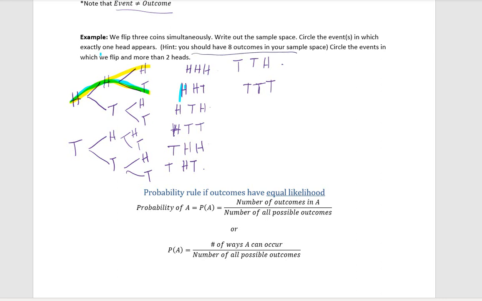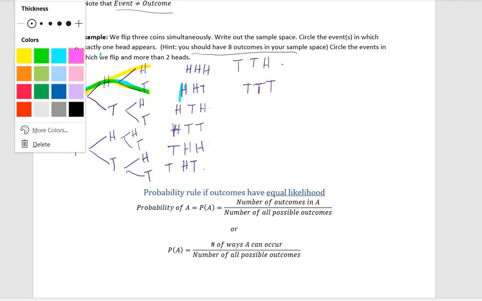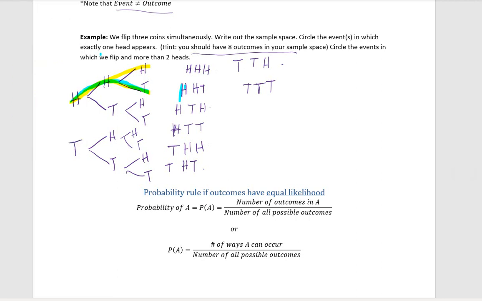Now we want to circle the event where we have 2 or more heads. We flip and we have more than 2 heads. So that should actually say 2 or more heads. Let's see. I have 3 heads here. I have 2 heads here. 2 heads here. That doesn't count. 2 heads here. And that's it.